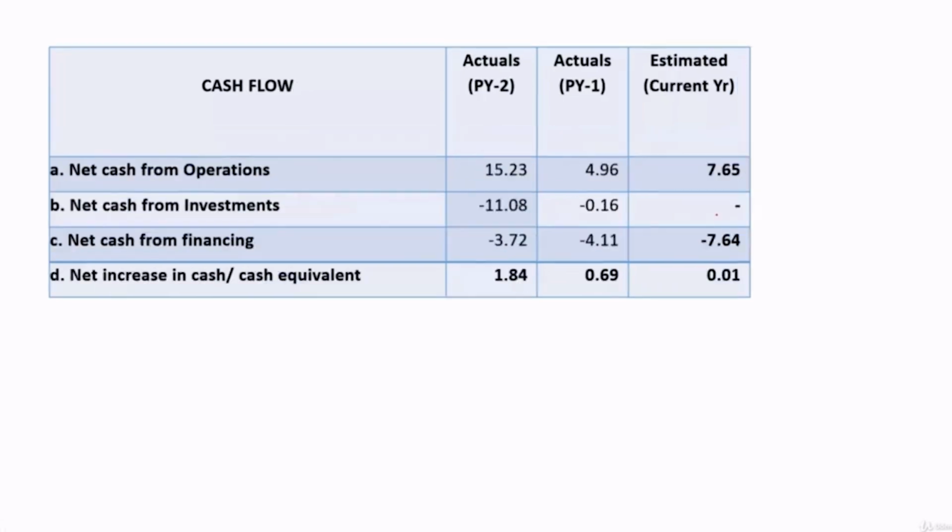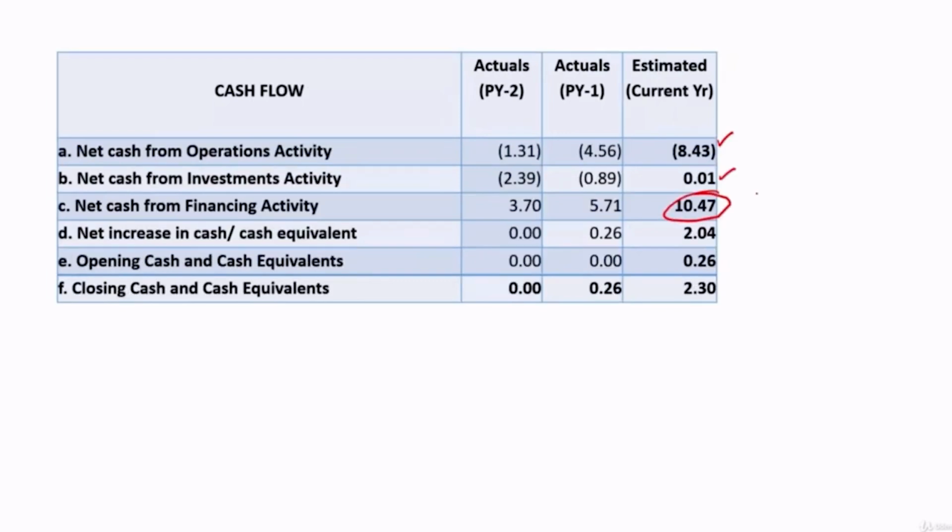This 10.47 crore has to be analyzed, because they are estimating almost double the level of previous year financing activity. So what are the sources? How much is coming from equity? How much is coming from bank financing? How much is coming from other loans? Okay, so all those have got to be listed out here, and eventually if you total this, they will have 2.04 crore cash generated during the year. With that, if the opening balance is added, closing will be 2.3.